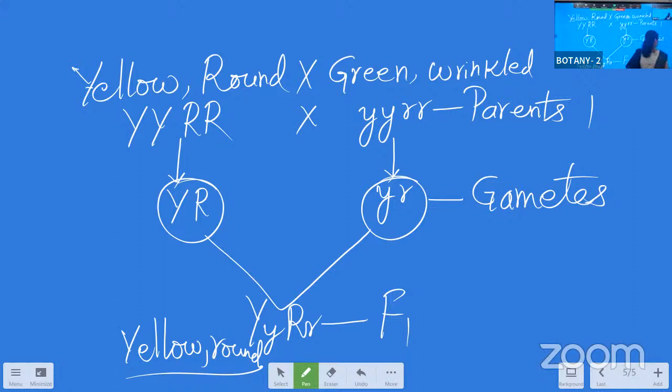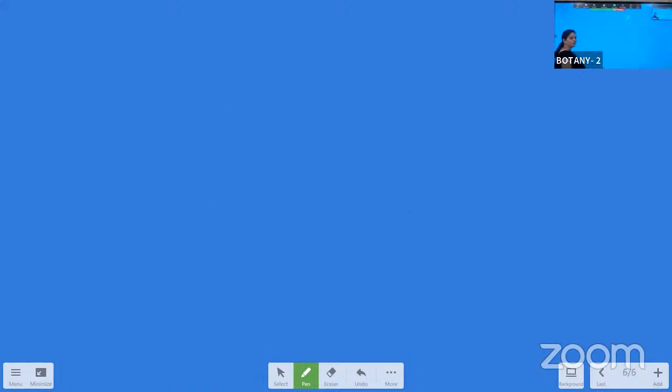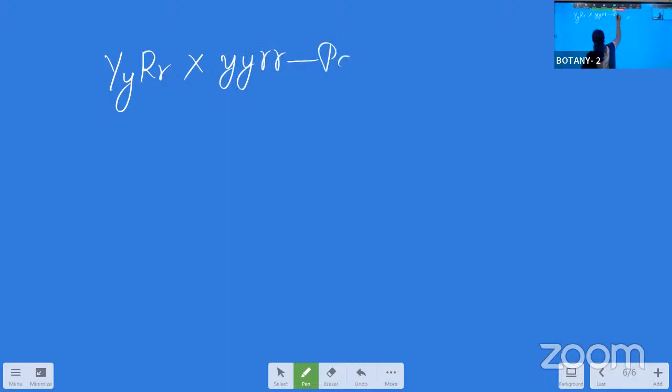Now, what is the test cross? F1 needs to be crossed with one of its homozygous recessive parents. So capital Y, small y, capital R, small r should be crossed with small y, small y, small r, small r. These are the second parents, parents 2. Now comes the gametes. So in the dihybrid cross, we have to take the help of the Punnett square picture.